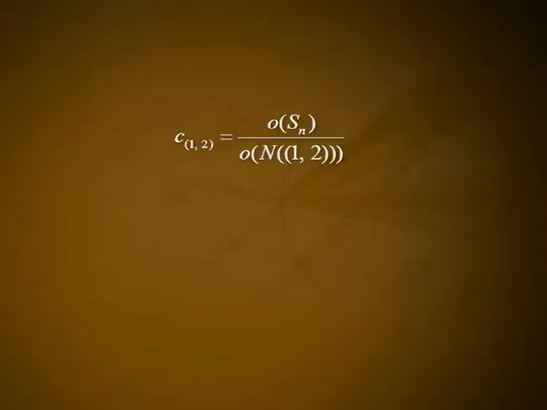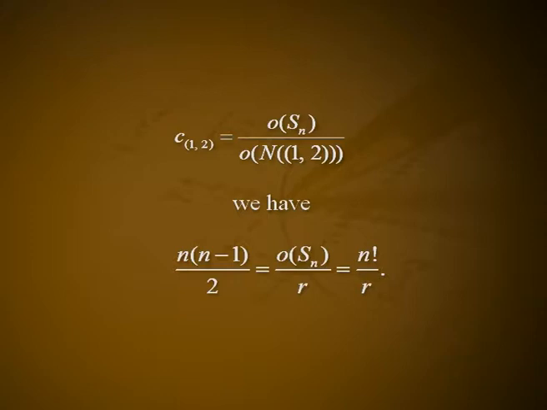If the order of the normalizer of (1 2) is r, then by the counting principle, C_(1 2) is equal to the order of Sn divided by the order of the normalizer of (1 2). We have n(n-1)/2 = n!/r. Thus, r is equal to 2 times (n-2)!. That is, the order of the normalizer of (1 2) is 2 times (n-2)!.